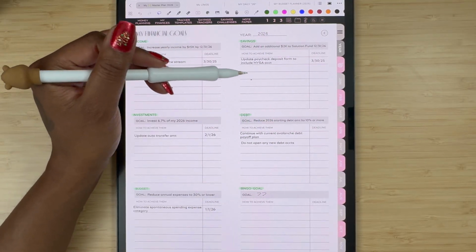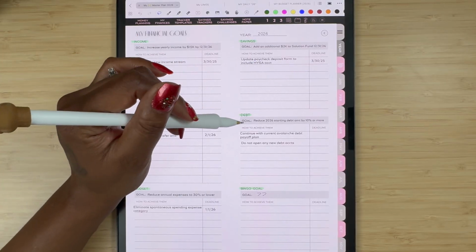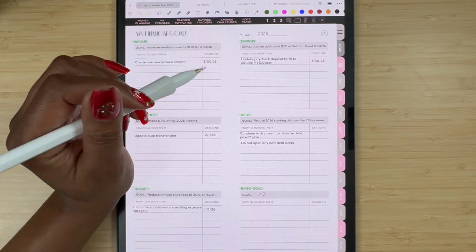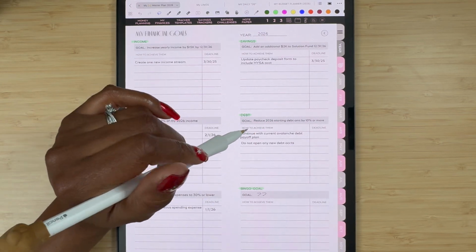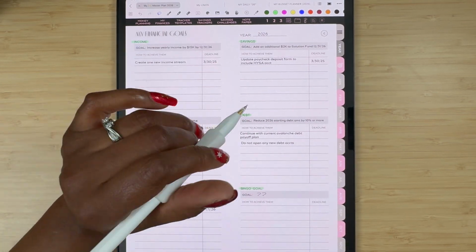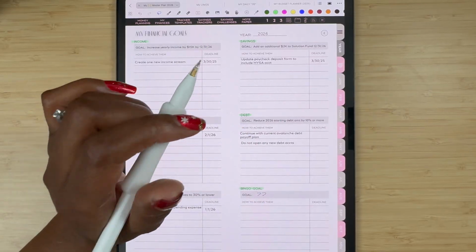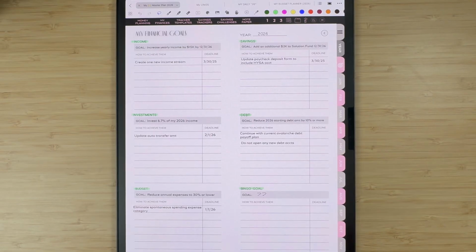And I listed out, just update my paycheck deposit form to include my high yield savings account. Currently, I transfer money from my main account into my high yield savings account. I have an auto transfer, but I actually want to stop that and do just an auto draft right out from my paycheck. Just have it go directly into my high yield savings account, and I need to increase the amount that I send over there as well if I want to hit this goal.